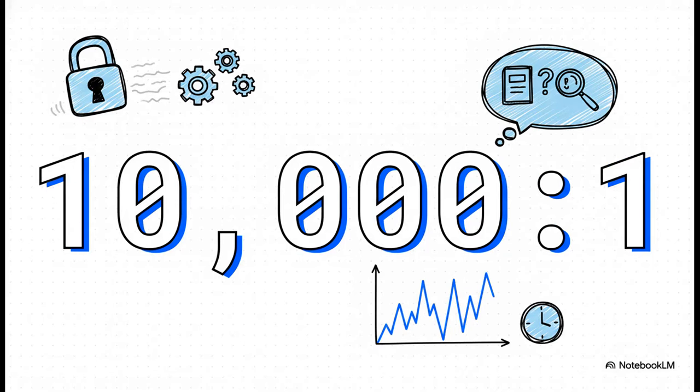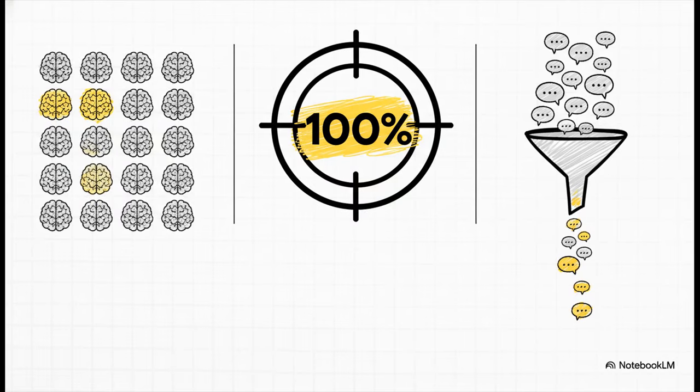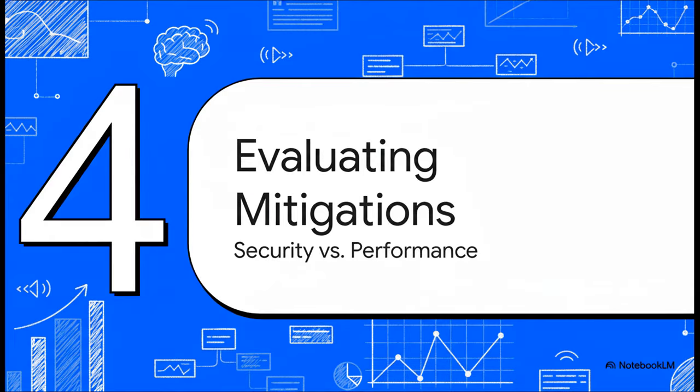To simulate that exact scenario, the paper projects the performance under a 10,000 to 1 ratio of background traffic to target queries. And even at that extreme ratio, for 17 of the 28 models, the attack could still achieve 100% precision. What this means is that an attacker could identify between 5 and 20% of all sensitive conversations with 0 false positives. Given how effective this is, what defenses were evaluated against it?